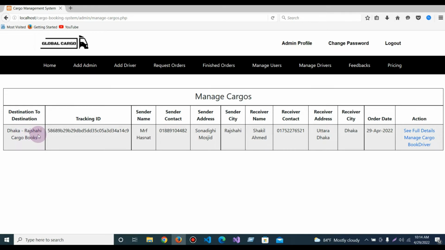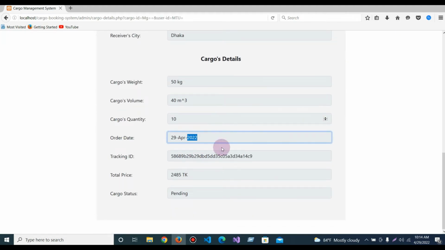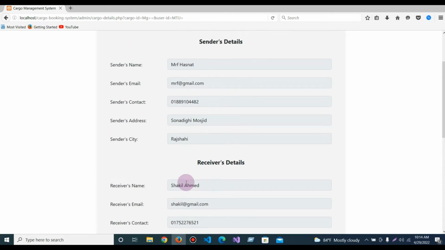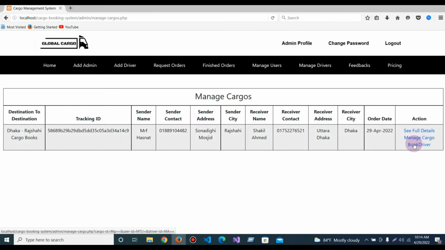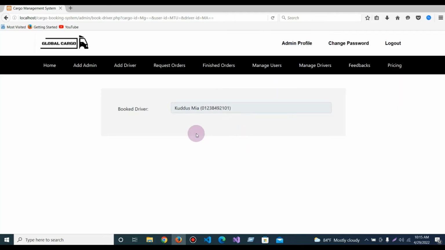then I can see the order which was already requested by a customer. So if I go to see full details, then I can see the information: the tracking ID, total price, and status is pending. So first of all I need to book a driver for this order. If I click on choose me a driver and click on book driver, then it is booked, and we cannot book this driver for a new order, for a new place, until it is delivered to the destination. Then we can book this driver again.